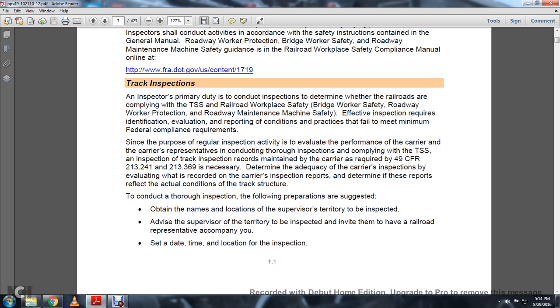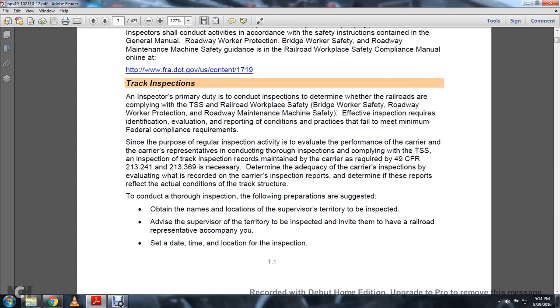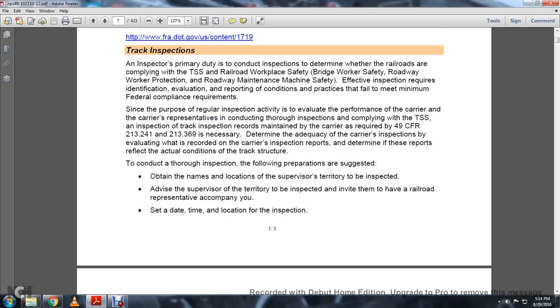Since this is the purpose, regular inspection activity is evaluating the performance of the carrier's representative in conducting thorough inspections complying with the Track Safety Standards, and inspecting the track inspection records maintained by the carrier as required in Title 49 CFR 213.241 and 213.369. This is necessary to determine the adequacy of the carrier's inspection by evaluating the records of the carrier's inspection reports, to determine if these reports reflect the actual condition of the track structure.